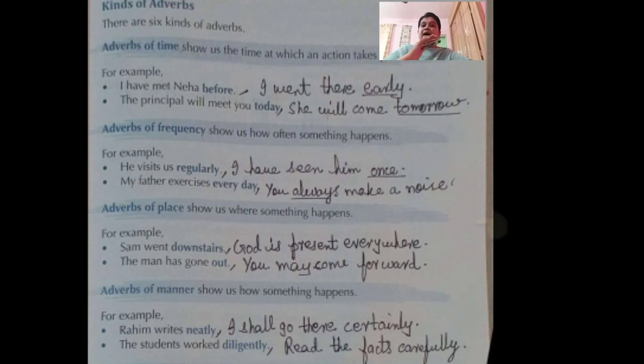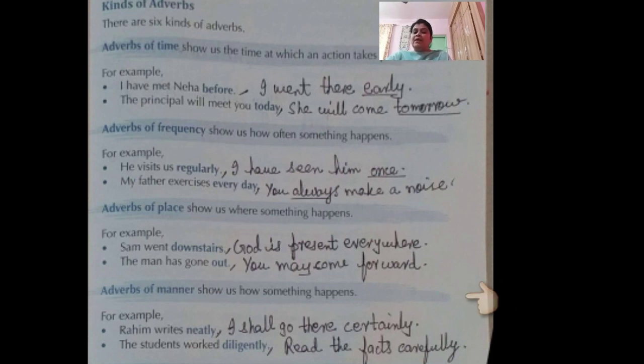Next comes the adverb of place. It shows where something happens. 2 examples here. Sam went downstairs. Where did Sam go? Sam went downstairs. Next one, the man has gone out. Where has the man gone? He has gone out. Now look at this. God is present everywhere. You may come forward. So these 2 words, everywhere and forward, are adverbs of place.